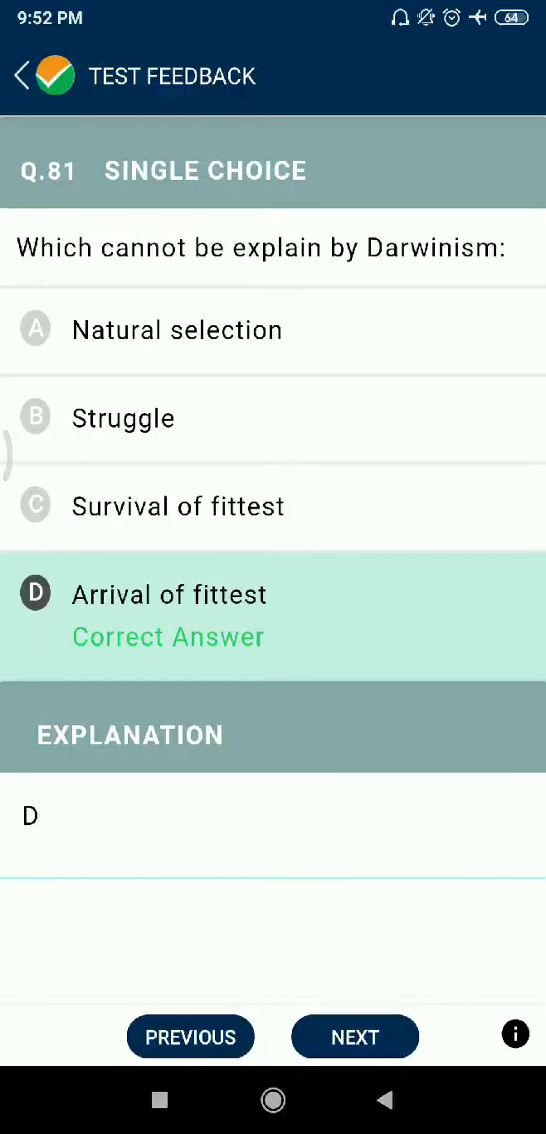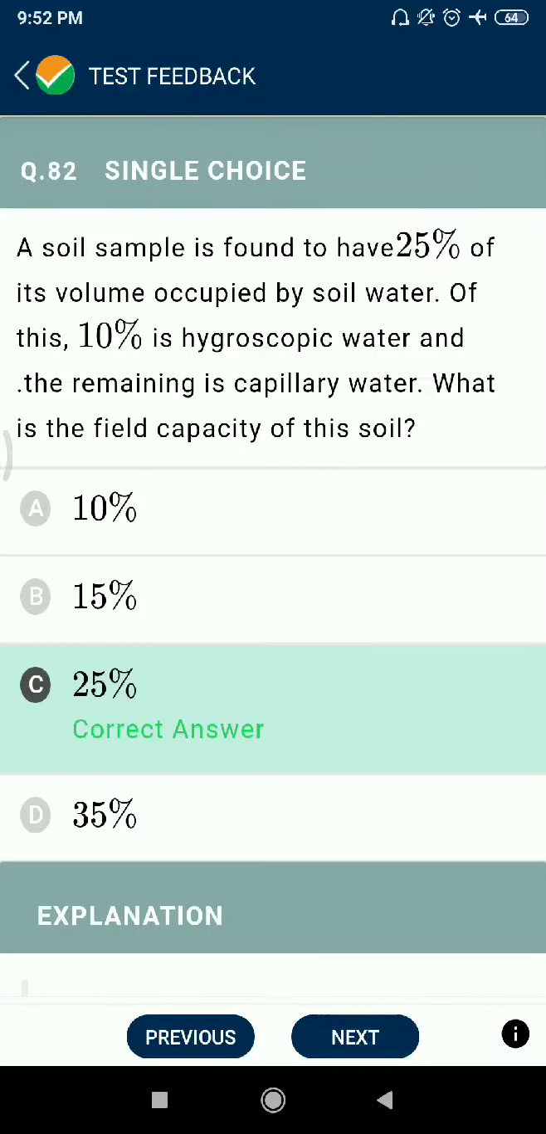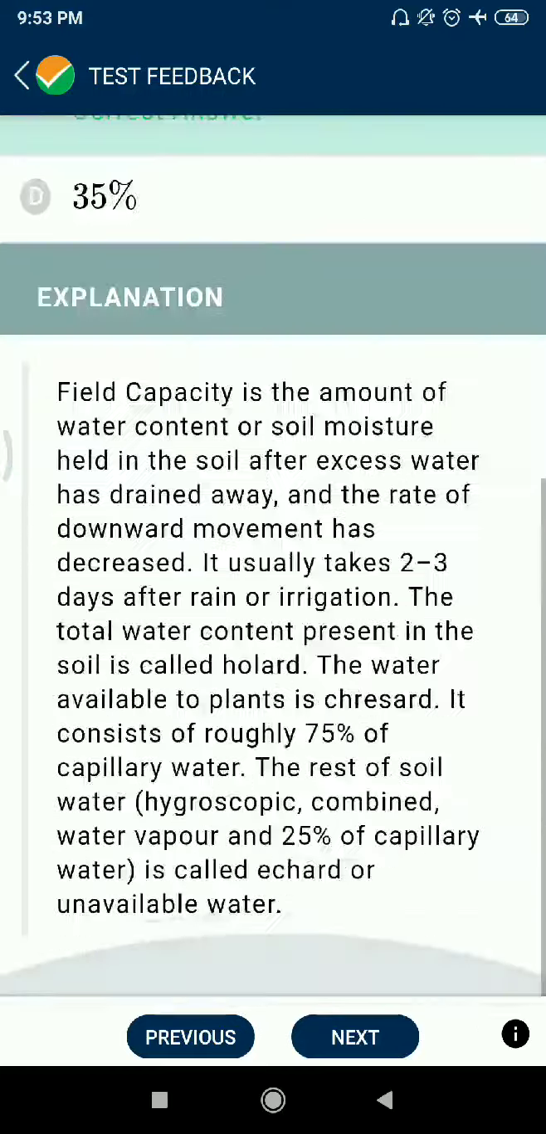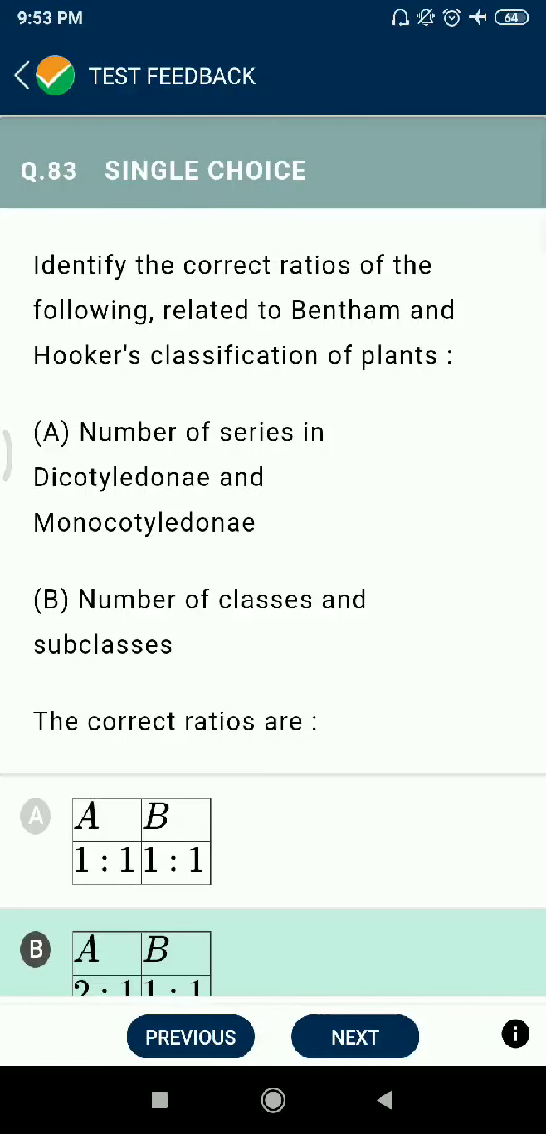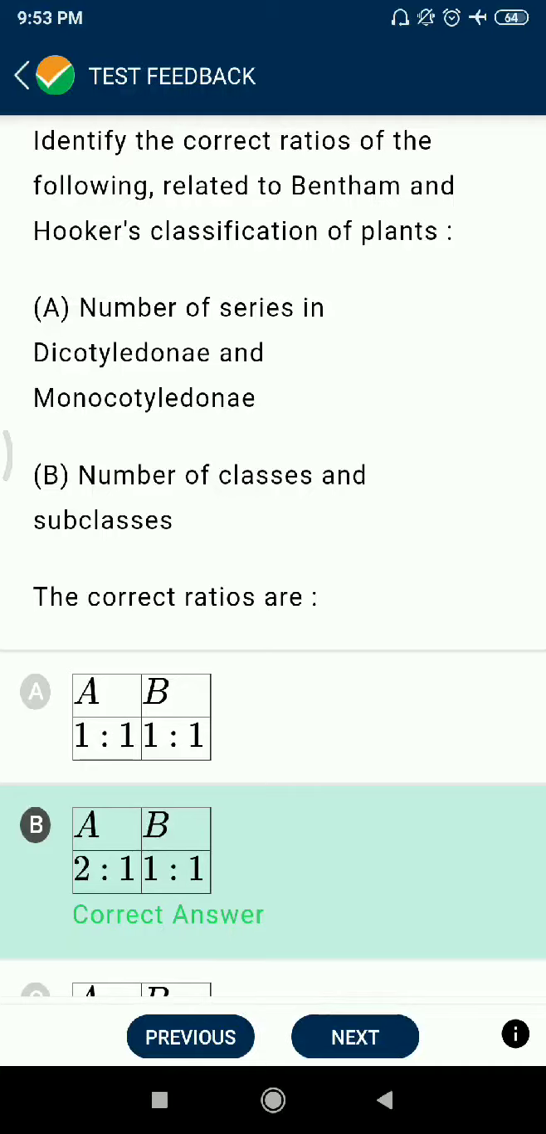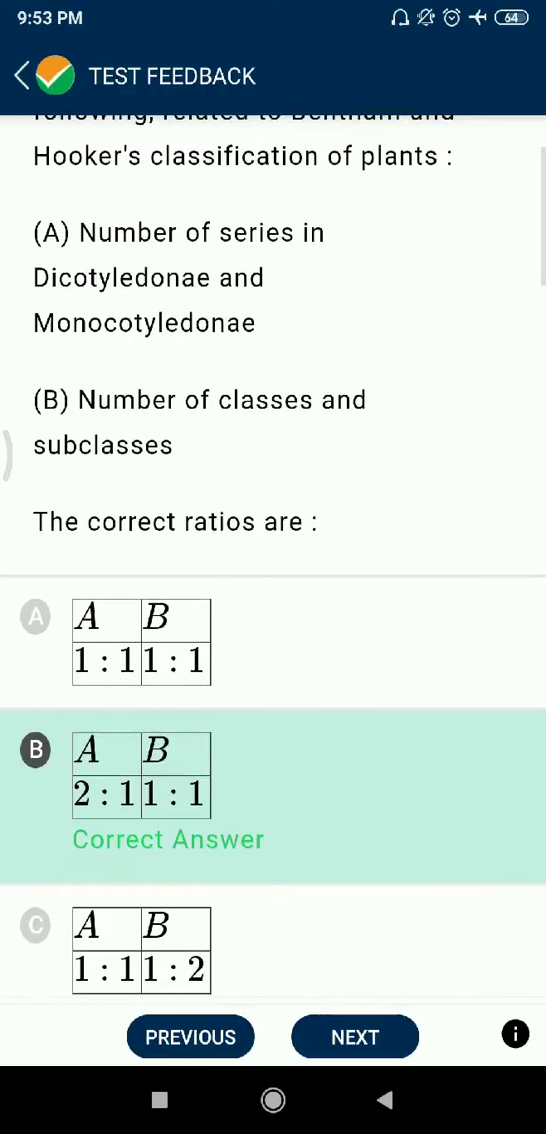Question number 81. Which cannot be explained by Darwinism: arrival of the fittest. Question number 82. A soil sample is found to have 25% of its volume occupied by soil water. Of this, 10% is hygroscopic water and the remaining is capillary water. What is the field capacity of this soil? 25%. Question number 83. Identify the correct ratio of the following related to Bentham and Hooker's classification of plants. Number of series in dicotyledons and monocotyledons. Okay. Number of classes and subclasses.